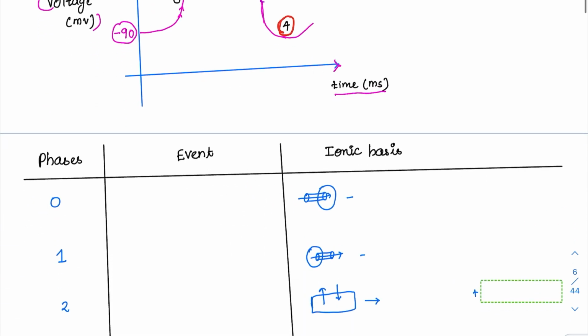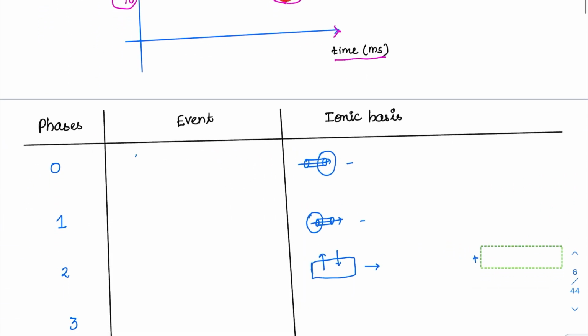We have to keep this diagram in mind. What is phase 0? Phase 0 is nothing but depolarization, that is the upward deflection. What is the upward deflection due to? In a cardiac myocardium or Purkinje cell, the ionic basis for this is the entry of sodium ions. This is exactly opposite in the case of a slow type action potential, which we will see in some time. The entry of sodium through the voltage gated sodium channel is responsible for the depolarization.